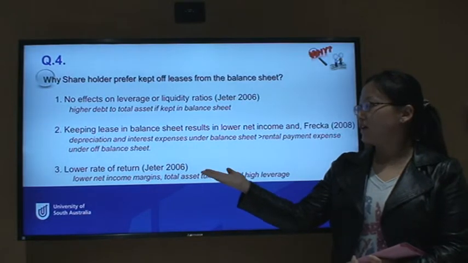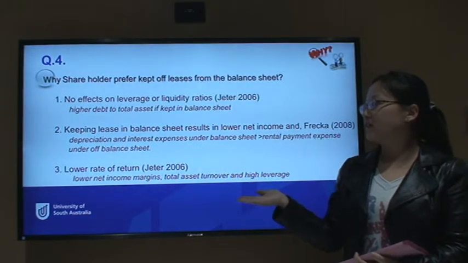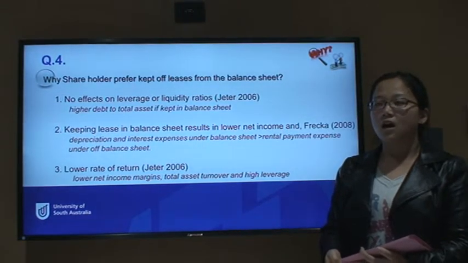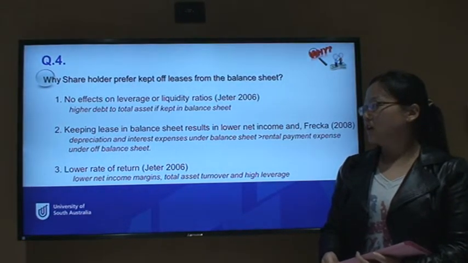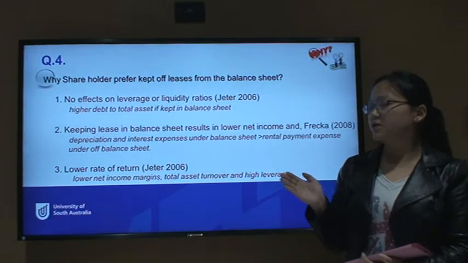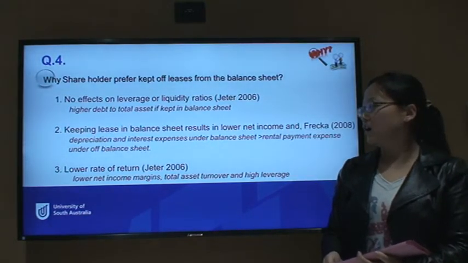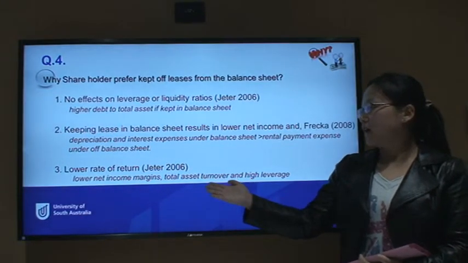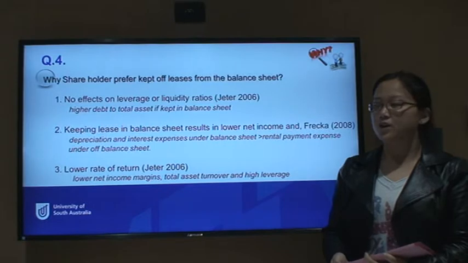And the last one is that keeping the lease on the balance sheet will result in a lower rate of return. We need to know that the rate of return consists of the net income margin, the asset turnover, and the leverage.